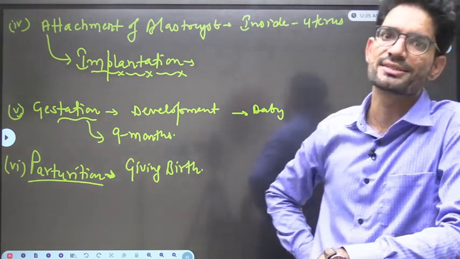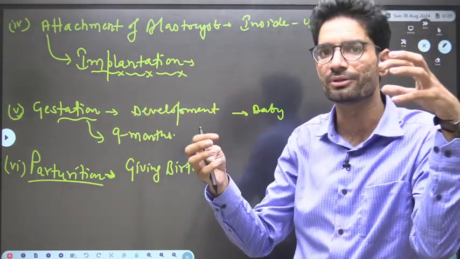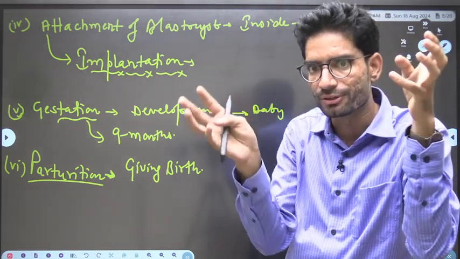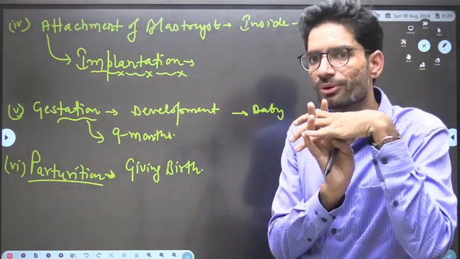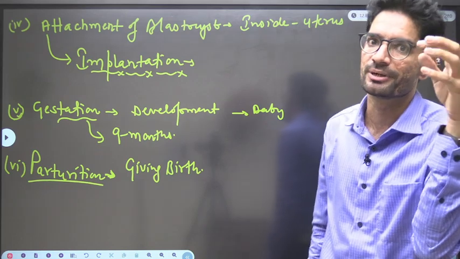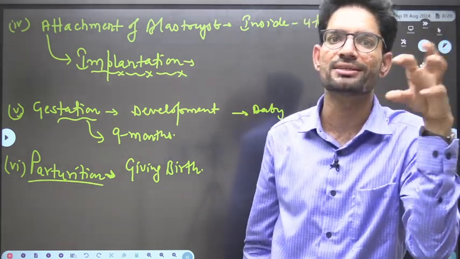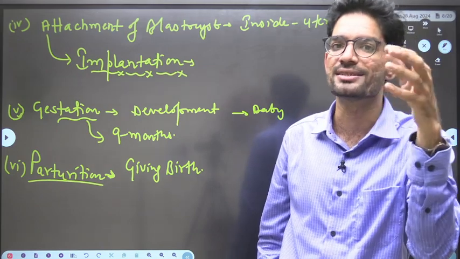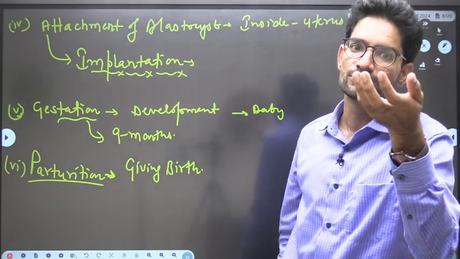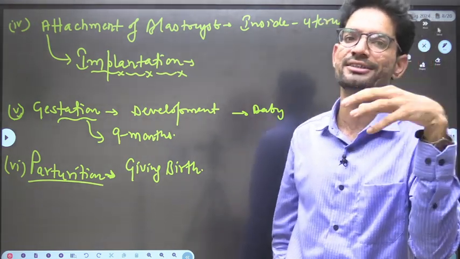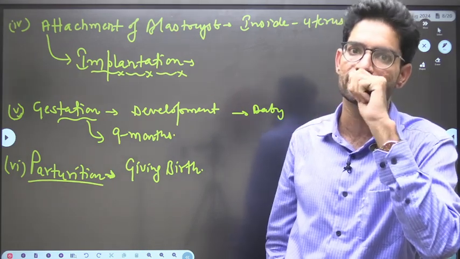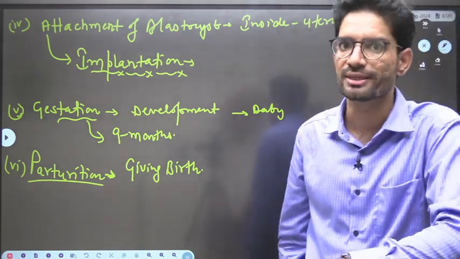The next event after gametogenesis: these gametes are brought together by a process called insemination. The whole development of the baby is inside the female body. Say yes or no? So male gametes are to be transferred inside the female body, and this process is known as insemination. The male gametes are present inside a nutritious fluid that we call what? Semen. Say yes or no? There are millions of sperms, or male gametes, present inside semen, and that semen gets transferred into the female genital tract, and that process is known as insemination.